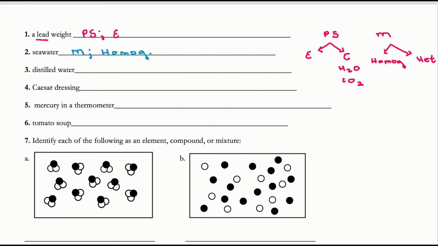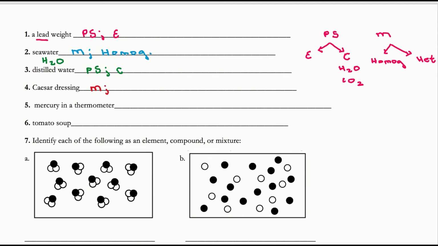Okay? Distilled water. Distilled water is just a nice way of saying pure H2O. I'm not talking about tap water, I'm just talking about H2O. Well, since you have two different atoms, and that's it, one type of substance throughout, then I know I have a pure substance, but because the two atoms are chemically bound together, I have a compound. Okay? Caesar dressing. When I have Caesar dressing, I know that I have more than one type of molecule or element. I've got a number of different things, including water, fat, all the different seasonings and everything like that. So I know I have a mixture.